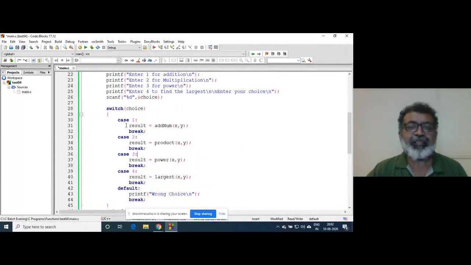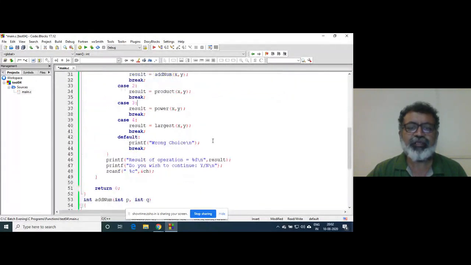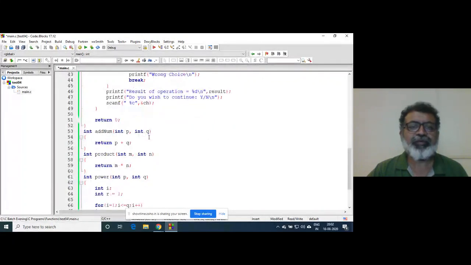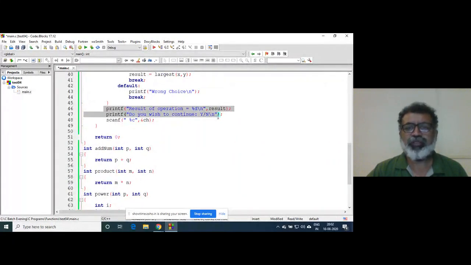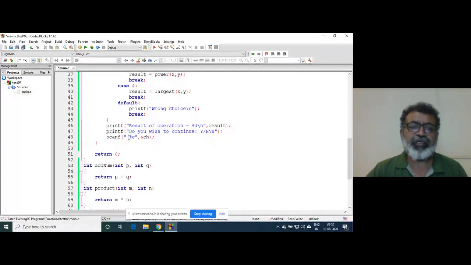Inside case, we are calling functions, right? So these are going to be arguments. This is going to be function names. Function is going to return, okay, one default we have given. So what is the result of operations, and do we wish to continue? I have put that blank space. Don't forget that, so that the enter key is not stored here in the ch variable, right?